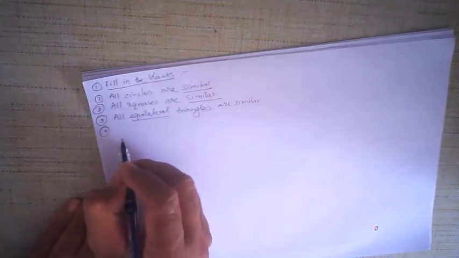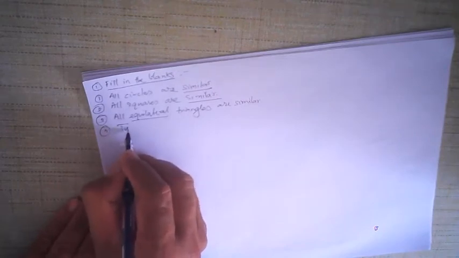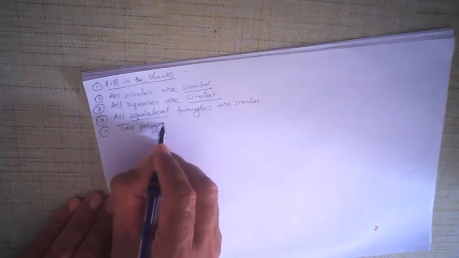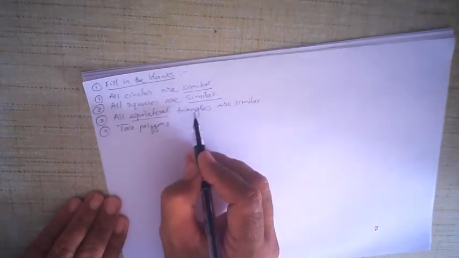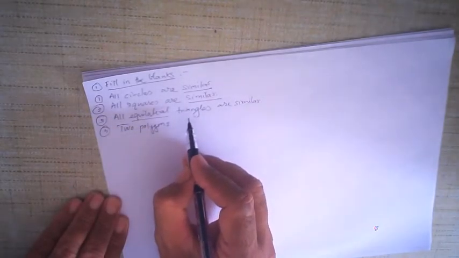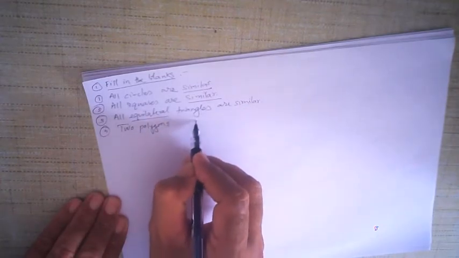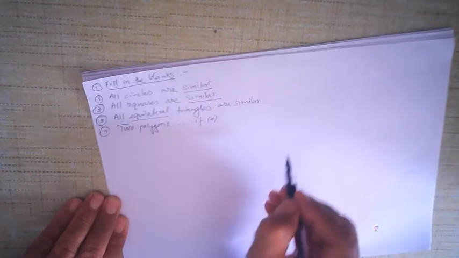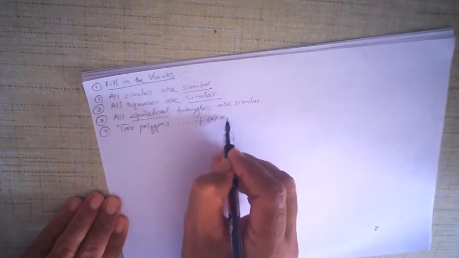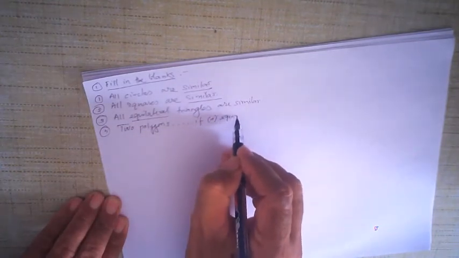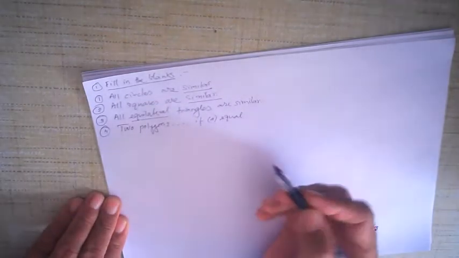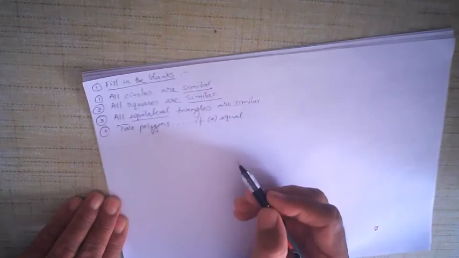So two polygons of the same number of sides are similar if A, their corresponding angles are equal. Here the word equal is used, but actually angles are not equal, they are of equal measure, and therefore they are congruent. But here the word equal is used, so I am using the word equal.